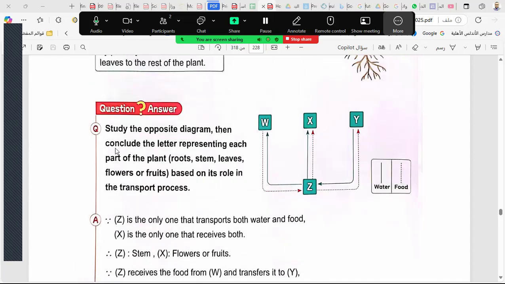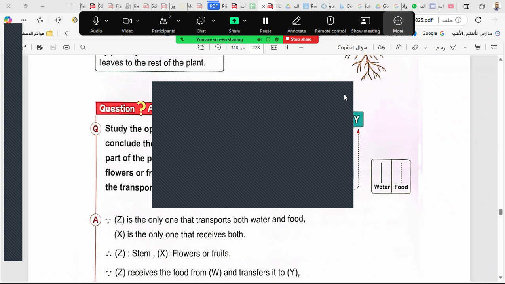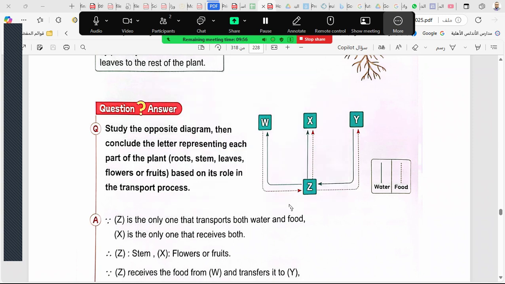Study the diagram, then conclude the letter representing each part of the plant: root, stem, leaves. Water is the straight line, and the food is the dots. So food comes from W to all parts. What do you think W is?